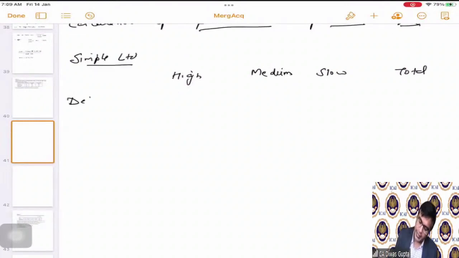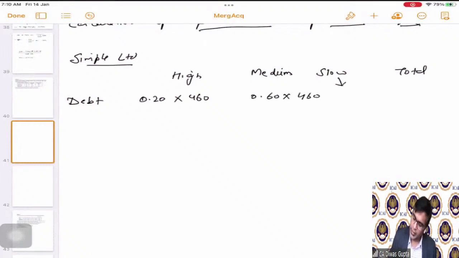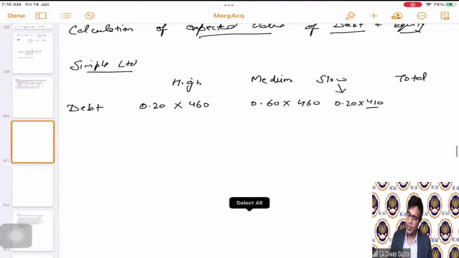So first of all, for debt, I'm just writing the probability first, and then what is the debt value? 0.60 into 460. And for slow, it is 0.20 multiplied by 410. Students, please note this figure. It should be 410, correct? That we have calculated. Now, if we just multiply and add all of them, it comes as 450.